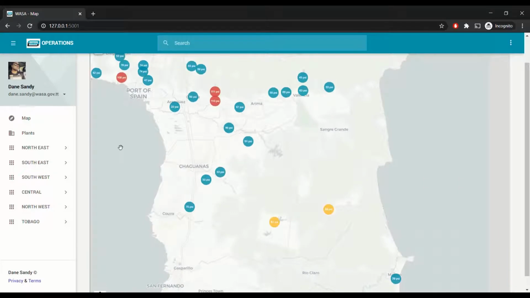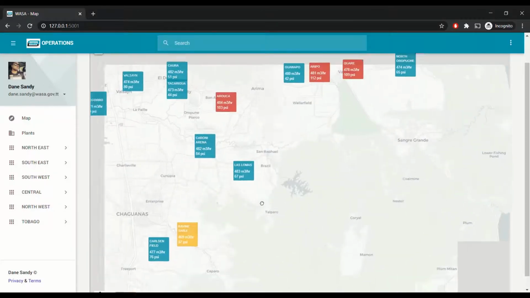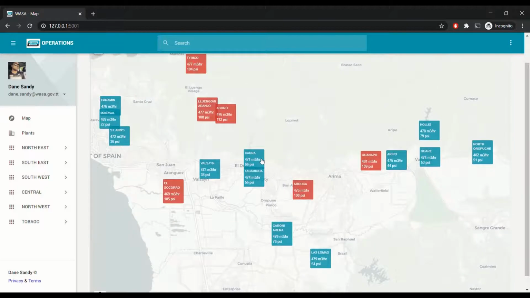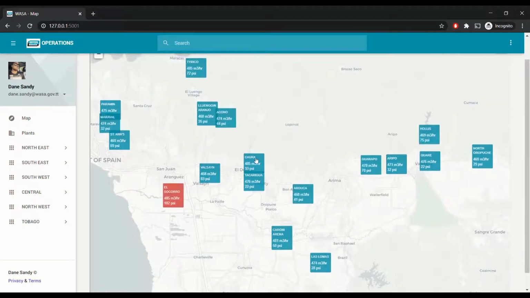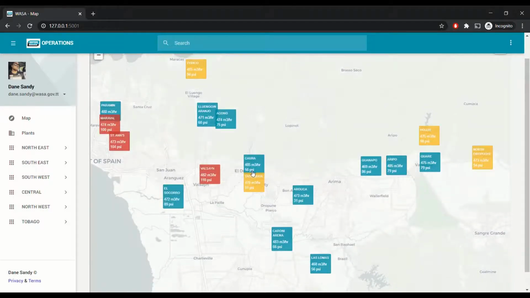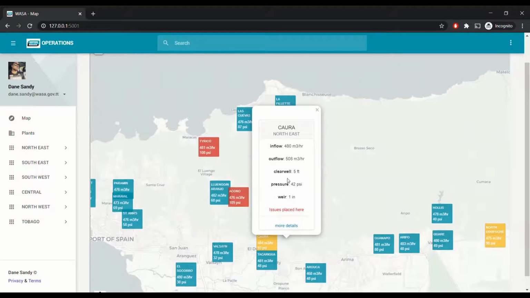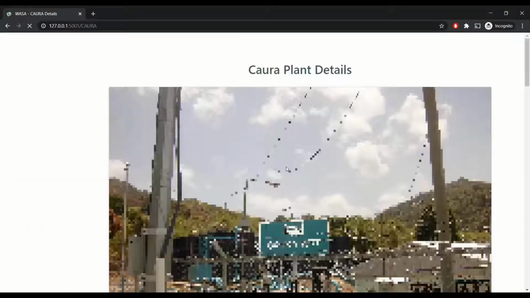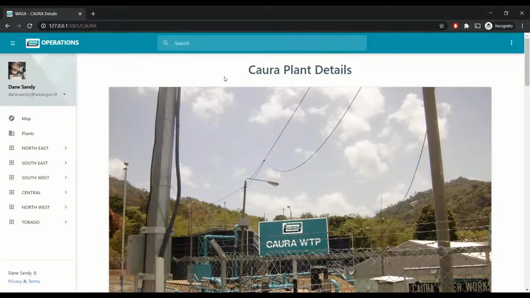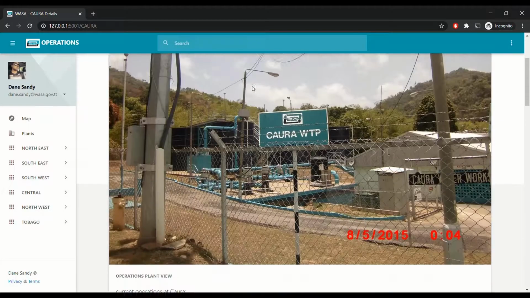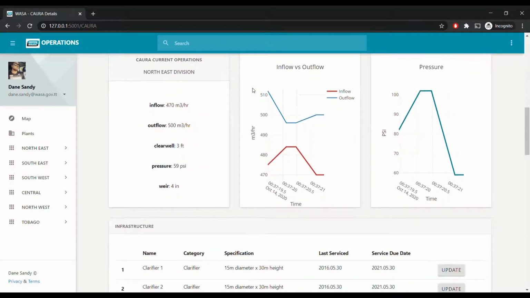And if we zoom in a little closer, you get to see a little more information. So it currently shows the inflow and mean pressure that's going out to customers. So when we click on it, we see more detailed information, and this is live information coming in here now. So this is basically a live GIS software solution. When we click more details, it takes you to the plant. You could see a drill down of more live data.